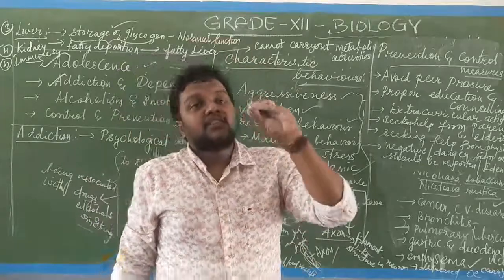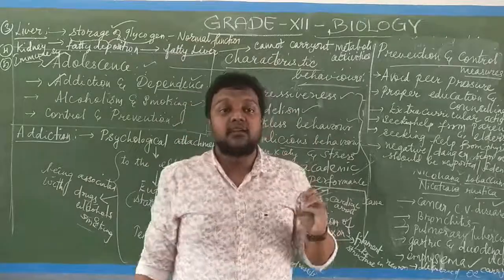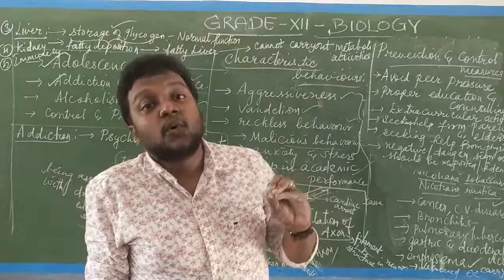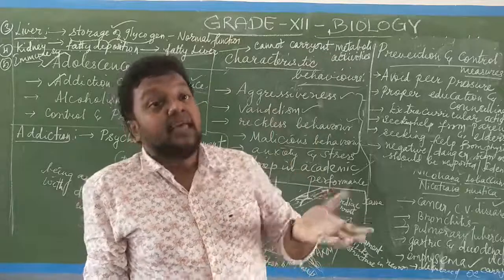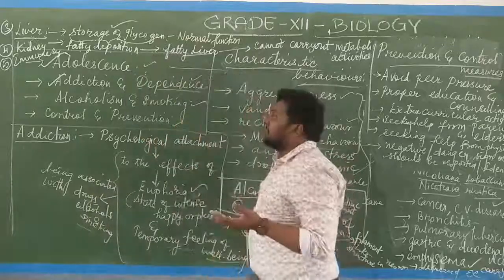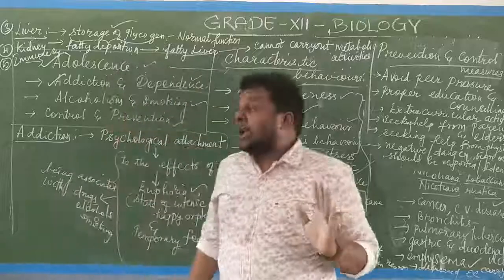So when the fatty deposition occurs, the normal metabolic activities which have to be carried out by the liver will be stopped. Then the condition leads to liver cirrhosis. Liver transplantation will be the ultimate thing. Even it leads to a fracture. And similarly, the kidney and immune system will also be affected.